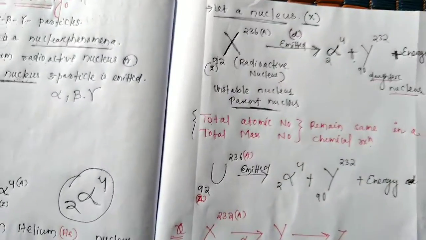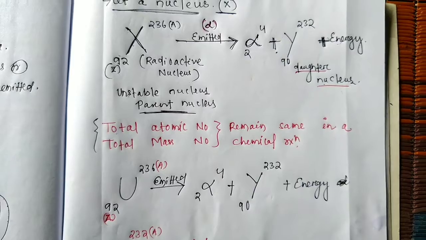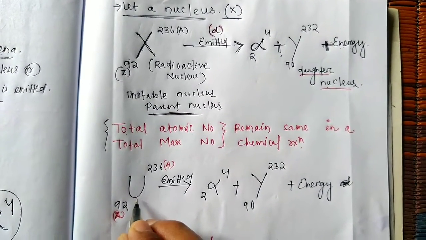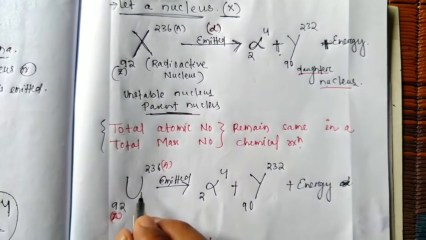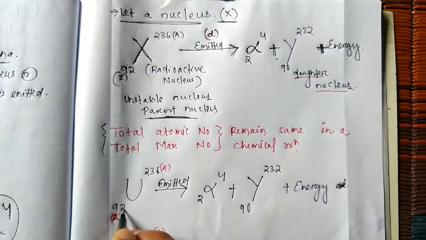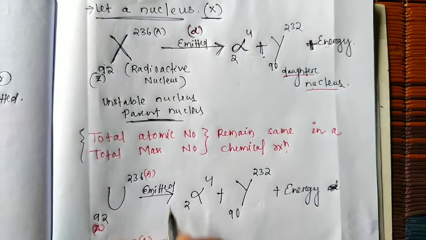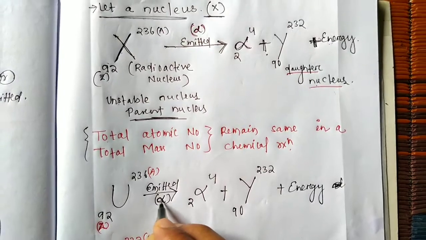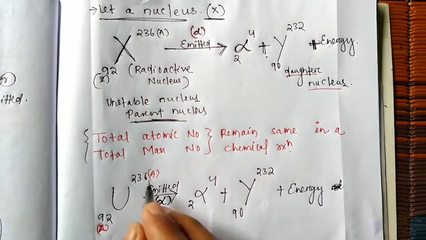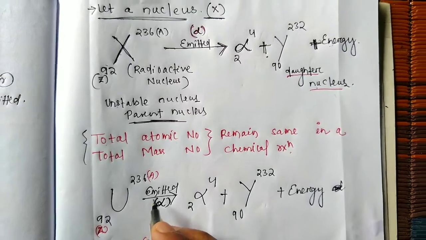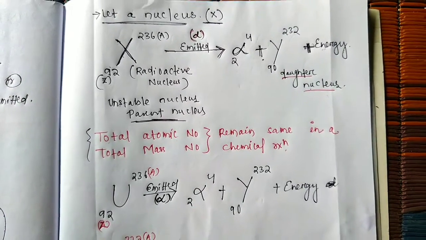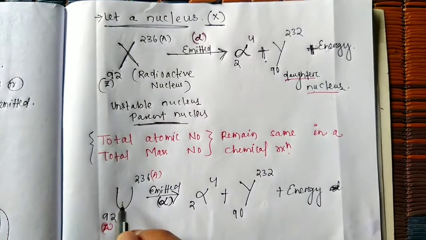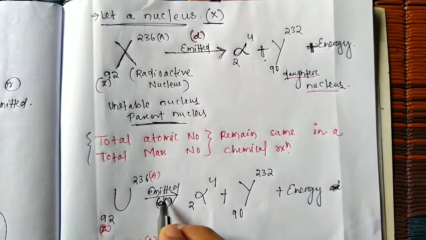Okay, students, another example. Suppose this is a radioactive nucleus, atomic number 92, mass number 236. Suppose an alpha particle is emitted. In this case, we call it alpha emission. So when an alpha particle is emitted from this radioactive nucleus,